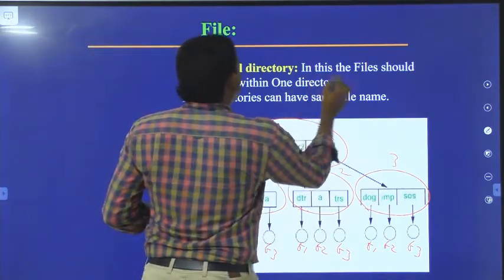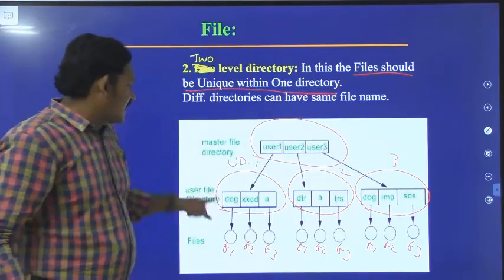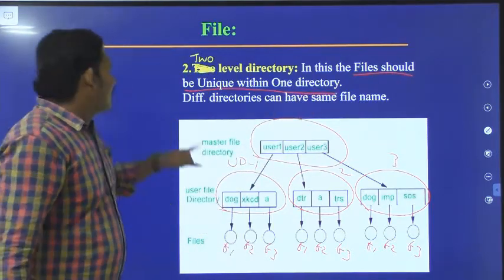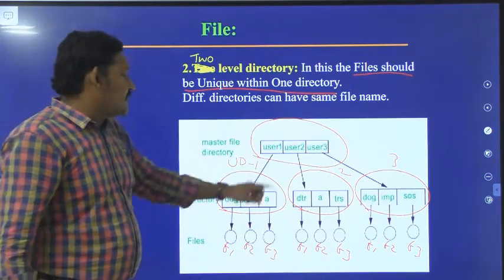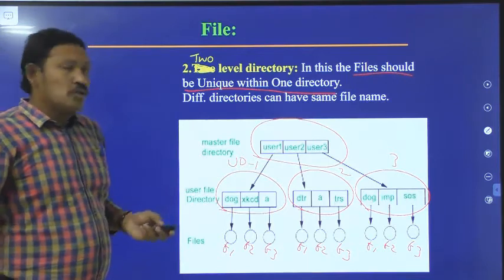So within one directory, the name of the file should be unique. Different directories can have the same file name. So there is no problem. This is about the two-level directory.